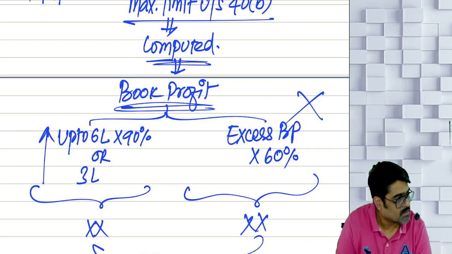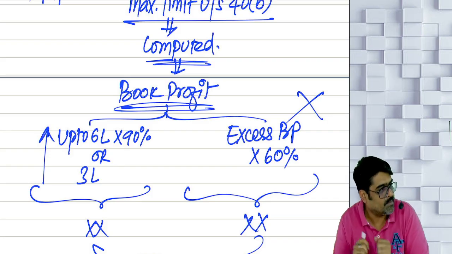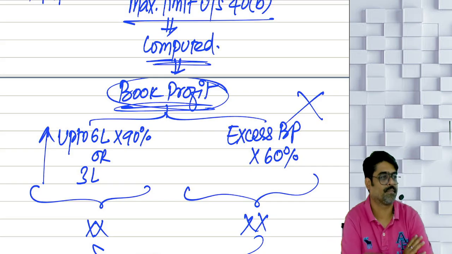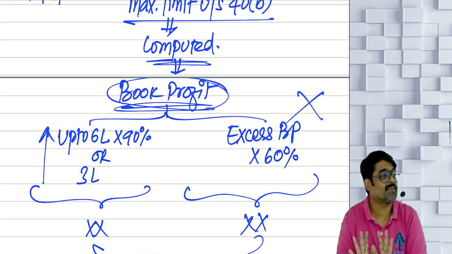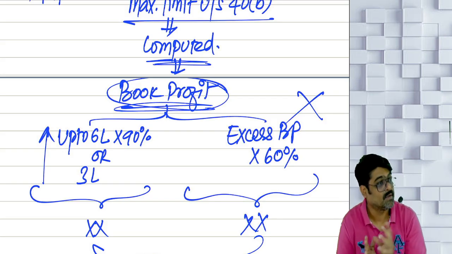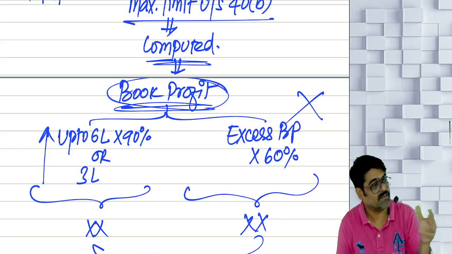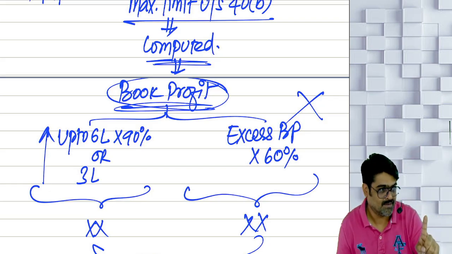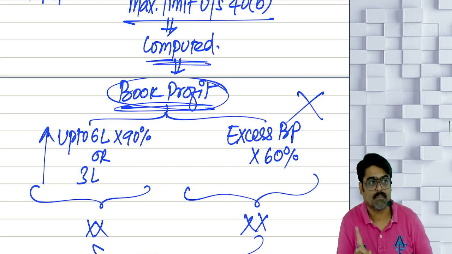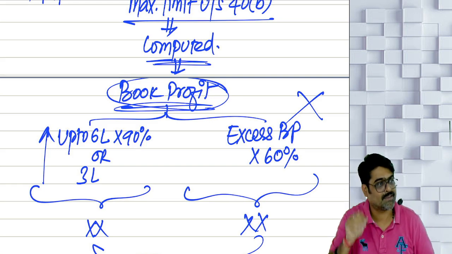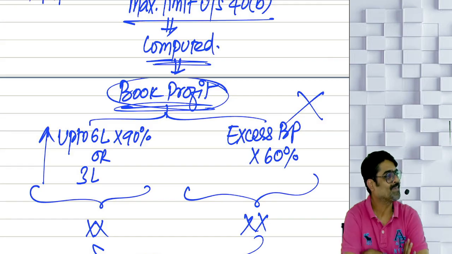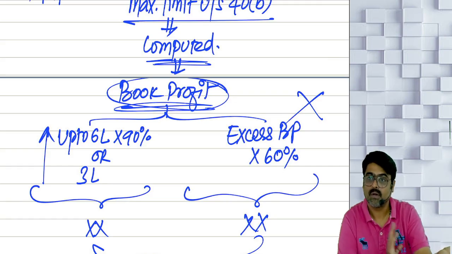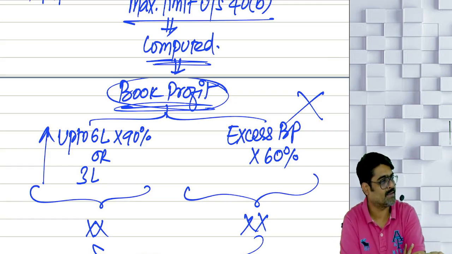So you learned how to calculate the limit, but the limit is calculated based on book profit. Simple. All the business incomes of the firm minus all the business expenses of the firm, including depreciation and interest, up to the allowable limit, but without taking deduction for remuneration, because remuneration only you are calculating. So to calculate remuneration, calculate the PGBP income of the firm without giving effect to remuneration.